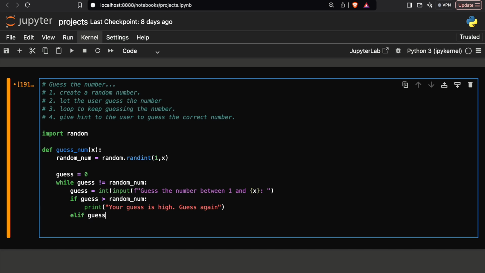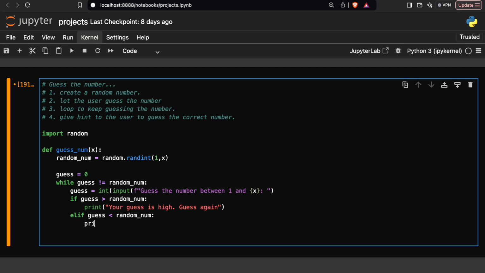Elif guess is less than random_num. If this is the condition, then I will print your guess is low. Guess again. All right, so these are the two conditions.